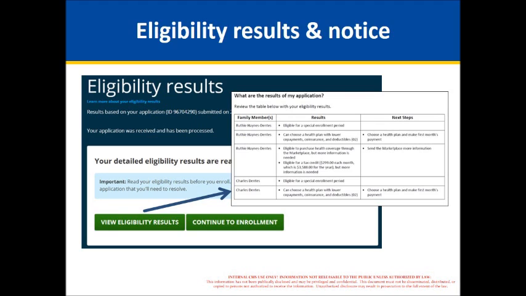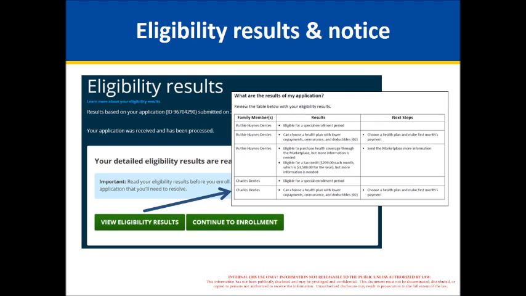Then the next part of the box talks about the person being eligible for tax credits and tells them how much of a tax credit they'd be eligible for the year. So that just gives you a sense of the kind of information they would see. If they were eligible for Medicaid and CHIP, clearly it would say that it looks like they're eligible for Medicaid and CHIP, and that the state will be following up with them.